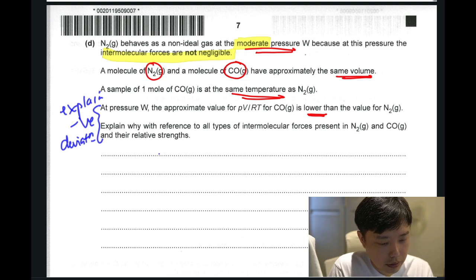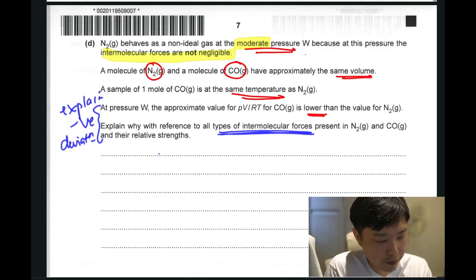Right, so you need to reference all types of IMF. What types of IMF are present in nitrogen gas and CO? Both of them have ID.